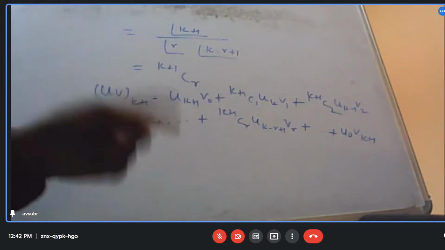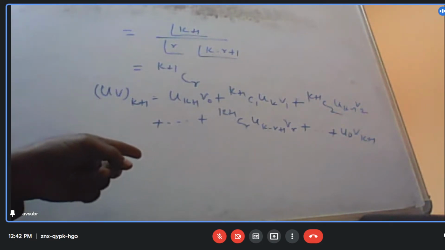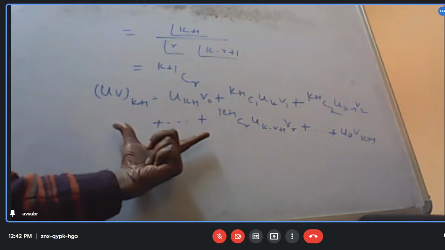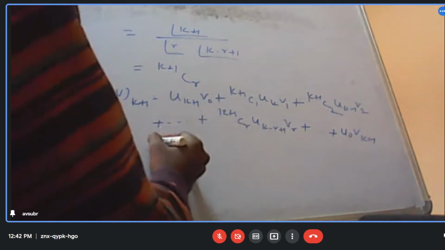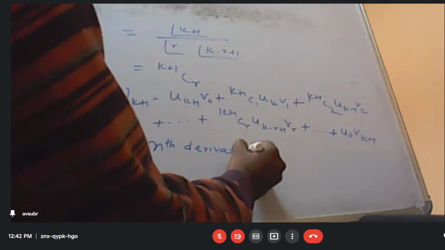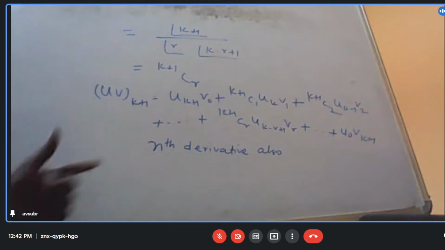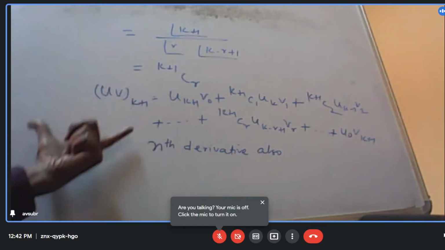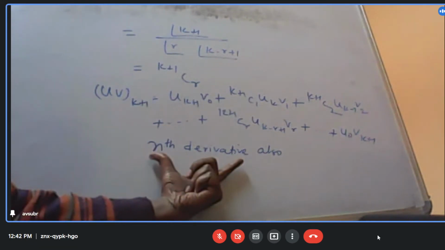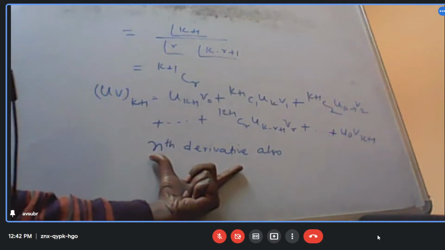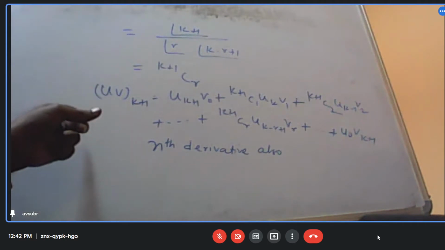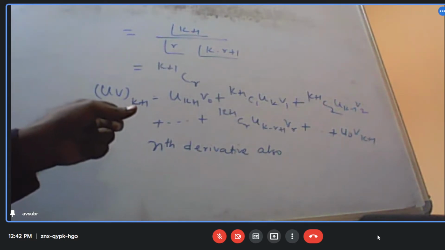Therefore, using the concept of mathematical induction, if this theorem is valid for the K plus 1 derivative, it should be valid for the nth derivative also. So our Leibniz theorem is proved.